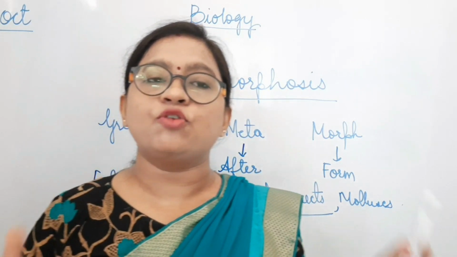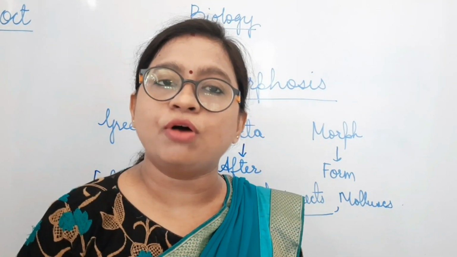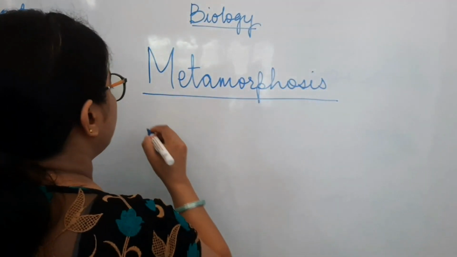So let's understand what metamorphosis is and how the changes are different from the other animals. First let's understand the definition of metamorphosis. We have already seen the origin of the term. So what is actually metamorphosis?